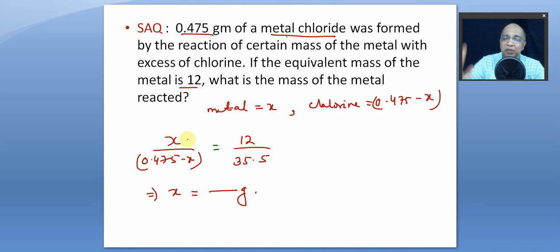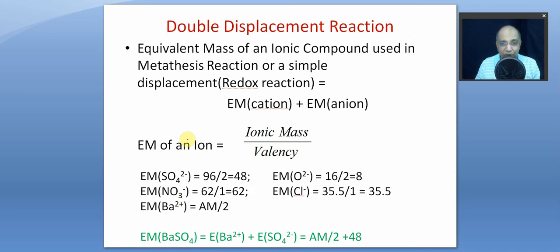Let chlorine be remaining in excess, we don't bother. But we want that metal should be exhausted so that the equivalent amount of metal chloride is formed. We remove all the impurities, the excess chlorine, everything, take the dry mass of metal chloride, and that is 0.475. And we do not know what mass of metal was taken. Let it be X. So 0.475 minus X is definitely the mass of chlorine which has combined. So we have done that.